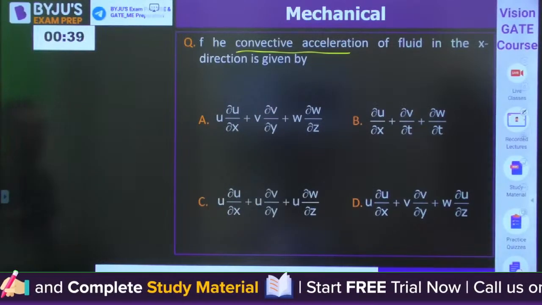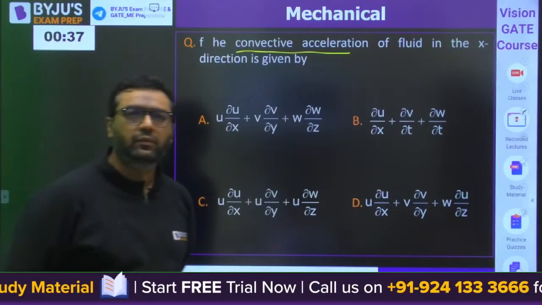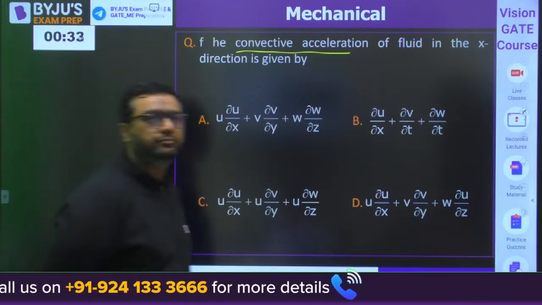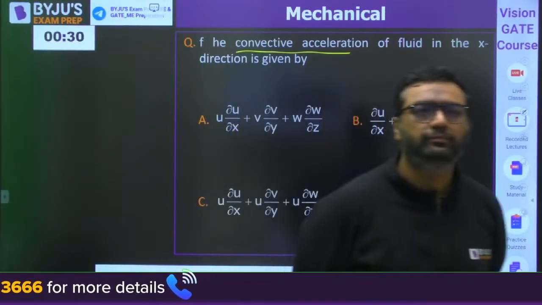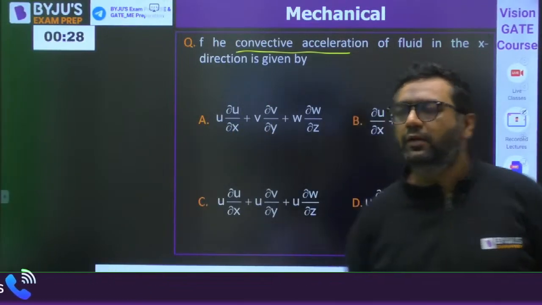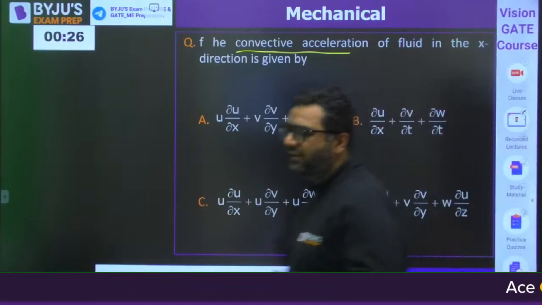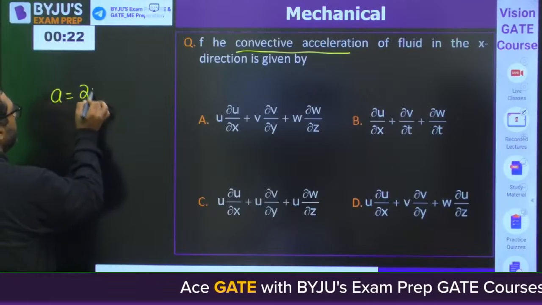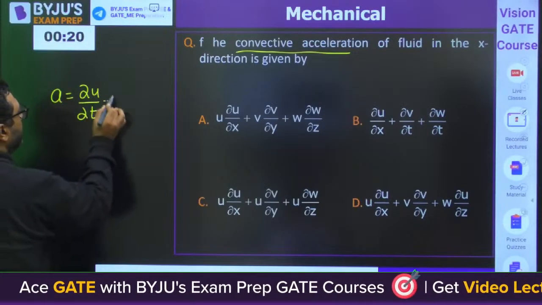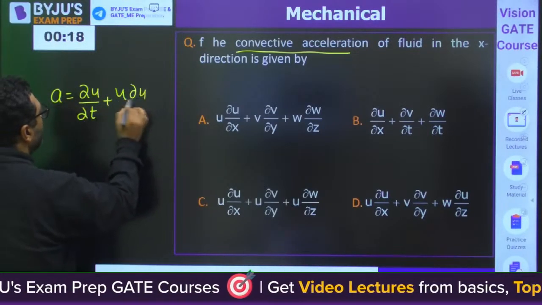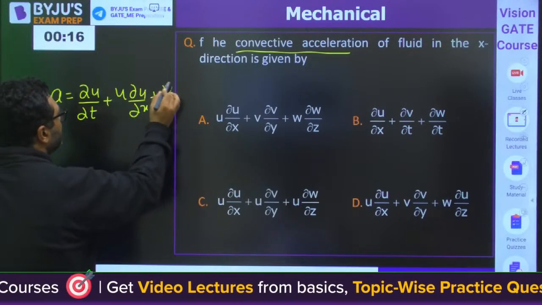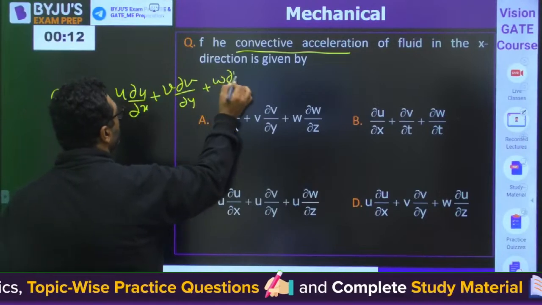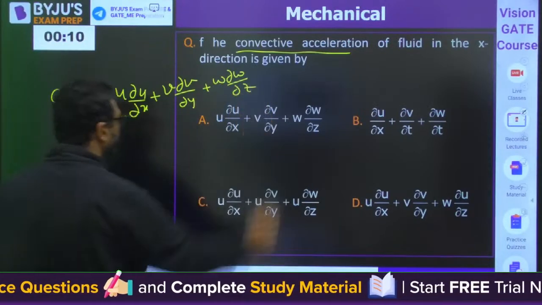We are at the 28th question. You know the acceleration: del u by del t plus u del u by del x plus v del v by del y plus w del w by del z.